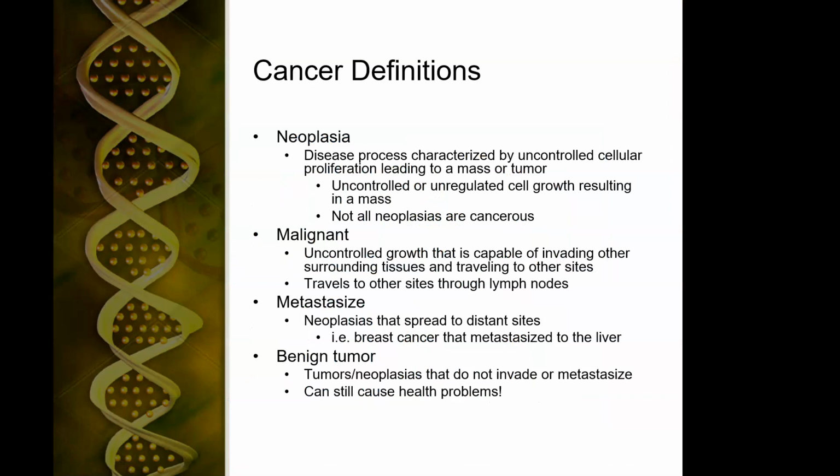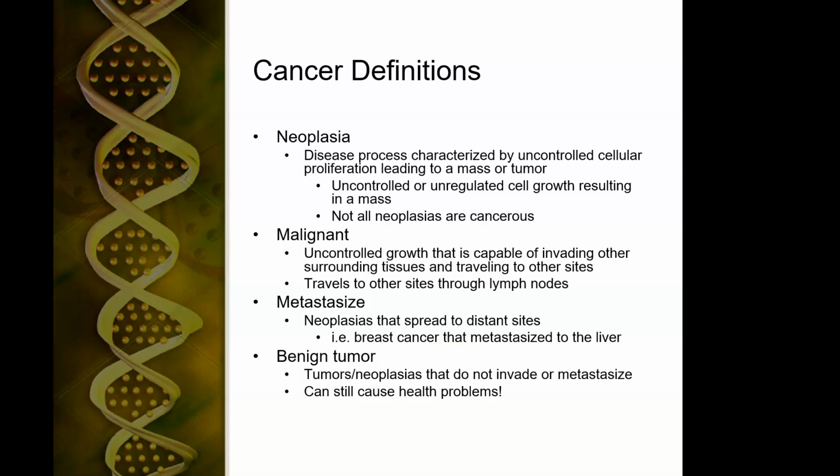So I'm just going to go through a few definitions. One thing I want to say is these are pretty basic definitions, but if there's any semantics that are different with pathology, please go with pathology. So a neoplasia is a disease process characterized by uncontrolled cellular proliferation leading to a mass or tumor. Uncontrolled or unregulated cell growth resulting in a mass, and not all neoplasias are cancerous.